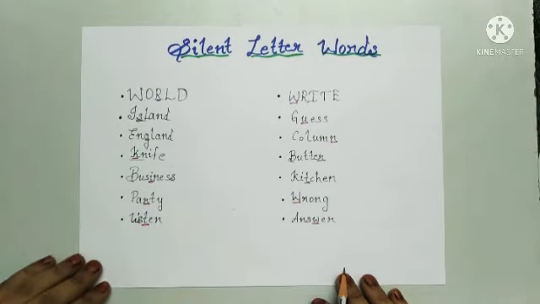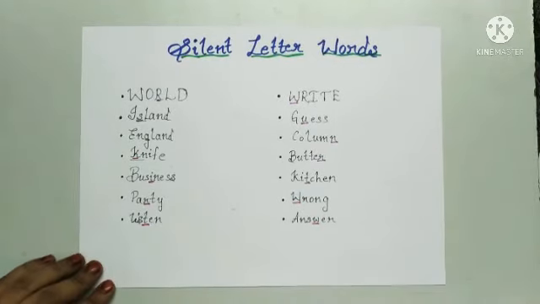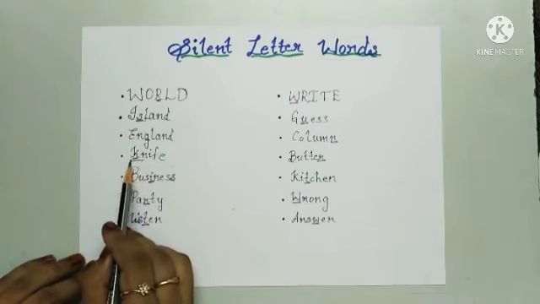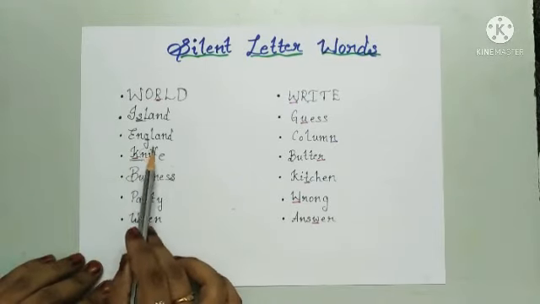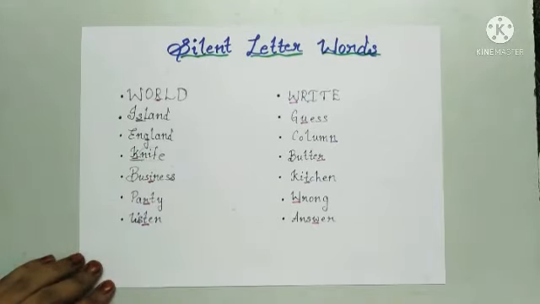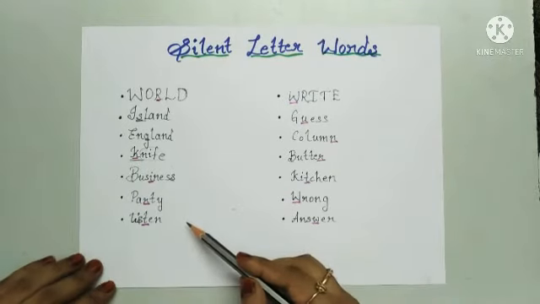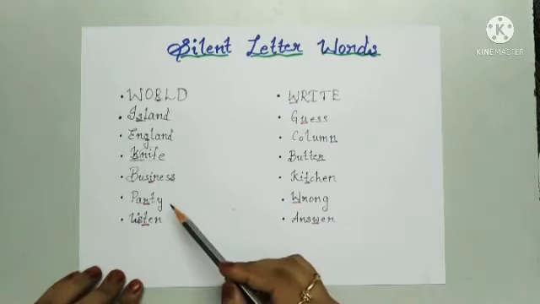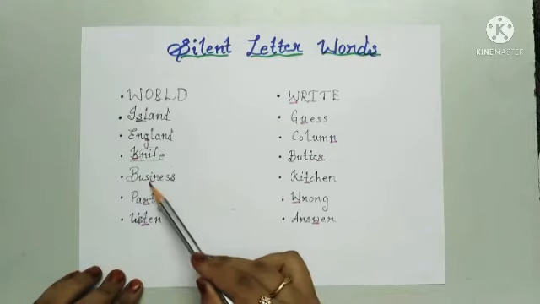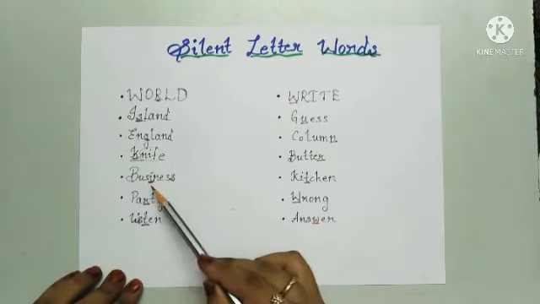Coming to the next one, knife. K is a silent letter here. We are just going to pronounce knife. Next one, business. It is not busyness. I is a complete silent letter here.